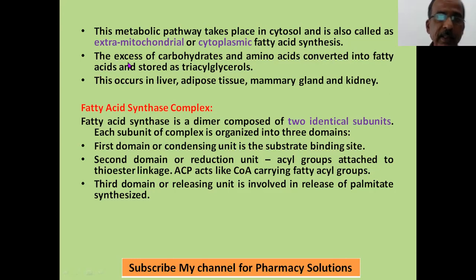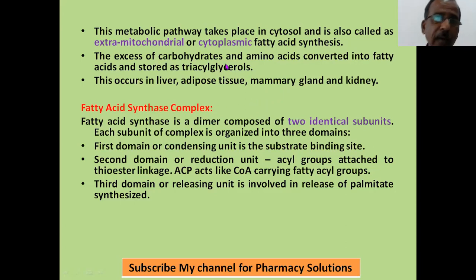And in this cycle, every time the cycle runs, 2 carbon atoms are added to the chain. So once the cycle repeats, 4 carbon atoms are generated. Next time, once again, 2 carbon atoms. Every time, 2 carbon atoms are added. In case of beta oxidation, 2 carbon atoms are removed. In this case, every time the cycle runs, 2 carbon atoms are added. So this cycle will repeat until the required number of carbon atoms for that particular fatty acid is generated. That's how the cycle proceeds.